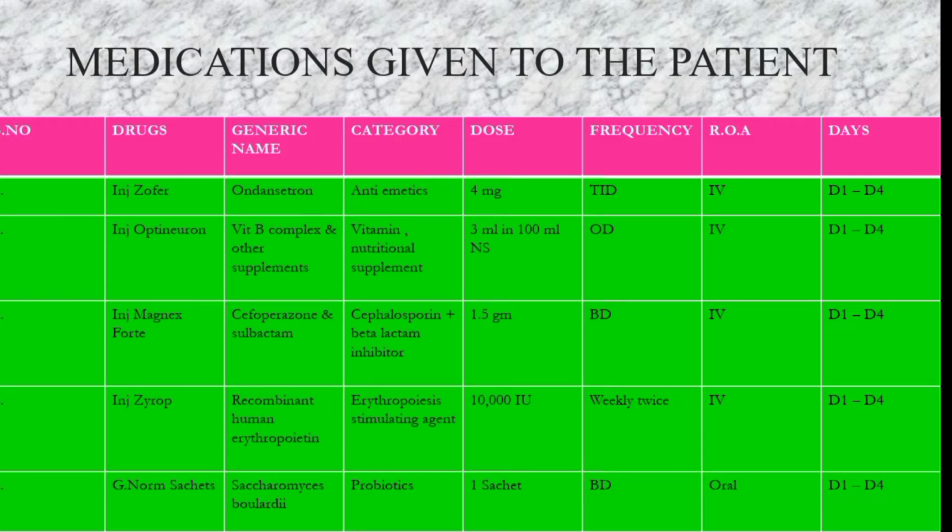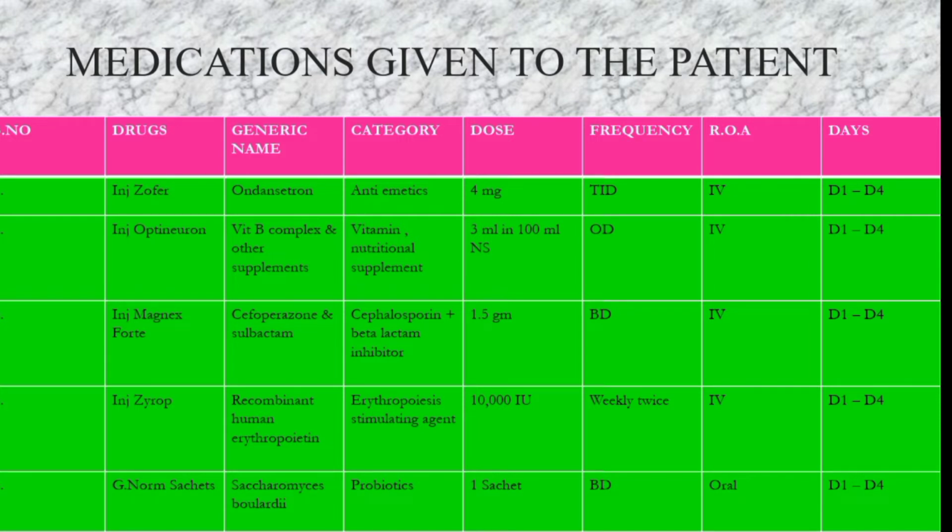This cefoperazone will be inhibiting, showing its bactericidal or bacteriostatic, that is inhibitory, action on the bacterial cell wall synthesis. Why have we prescribed an antibiotic in this patient? Because of the presence of infection, as the WBC count is very highly increased and the other biochemical parameters are very high. If there is any kind of infection, this antibiotic is given to reduce it.